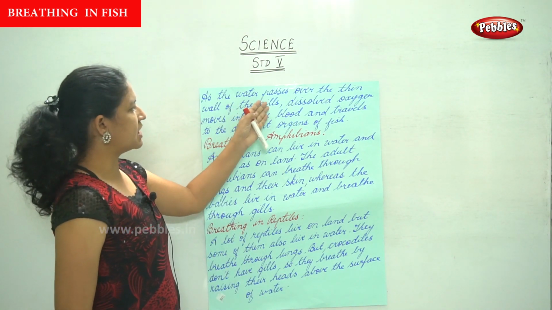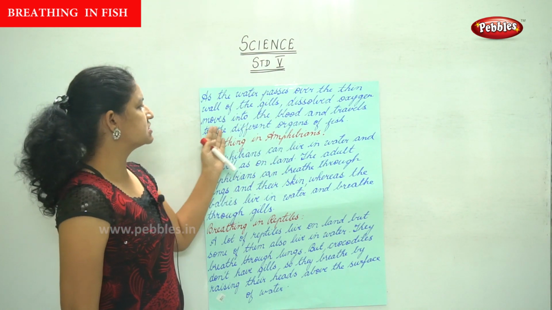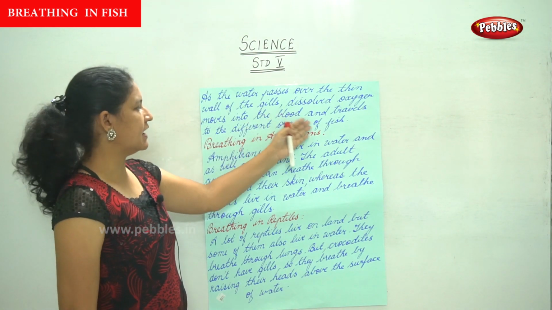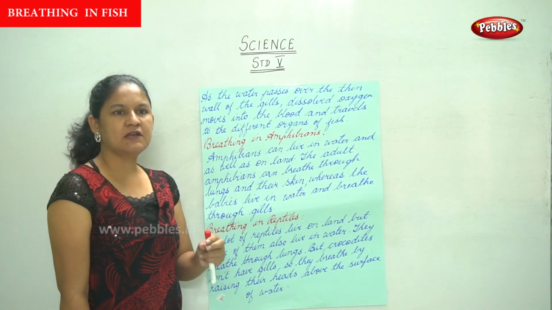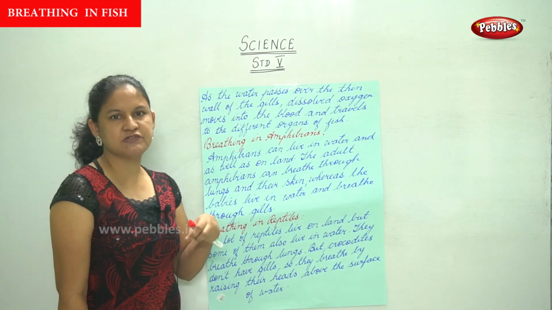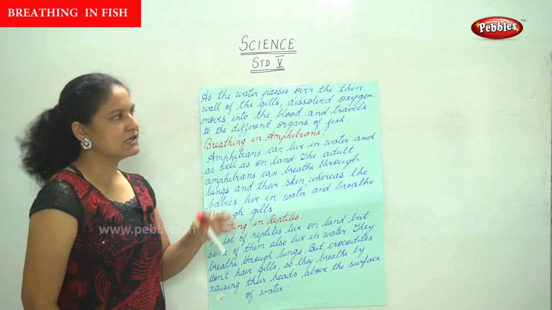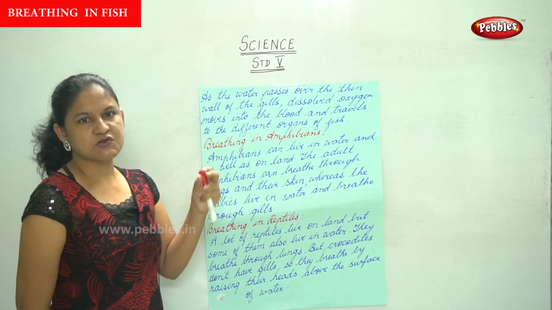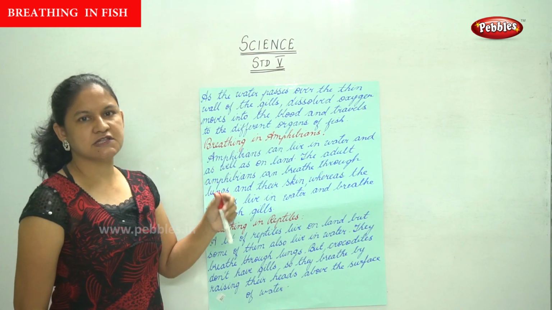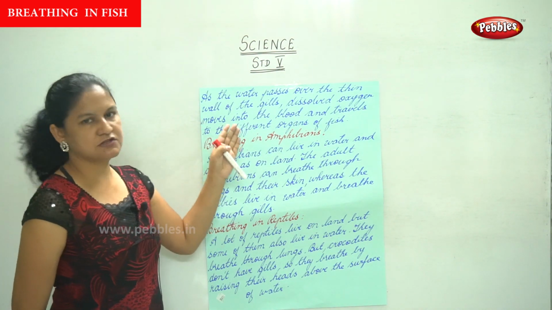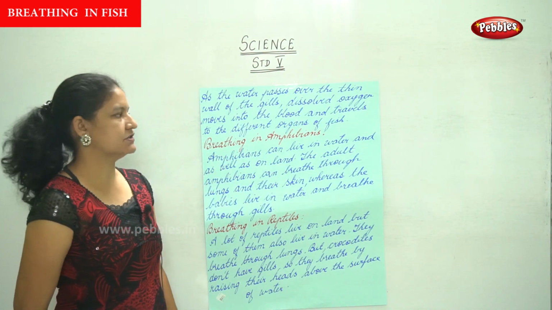As the water passes over the thin wall of the gills, dissolved oxygen moves into the blood and travels to the different organs of the fish. So when the fish takes in water into its mouth and forces it out through the gill passages, and as the water passes over the thin wall of the gills, the dissolved oxygen in the water moves into the blood and travels to the different organs of a fish.